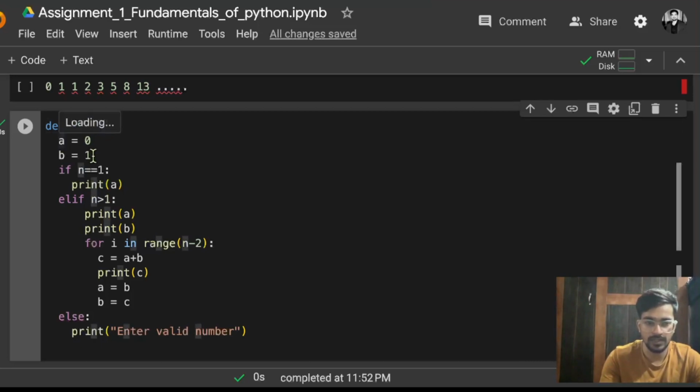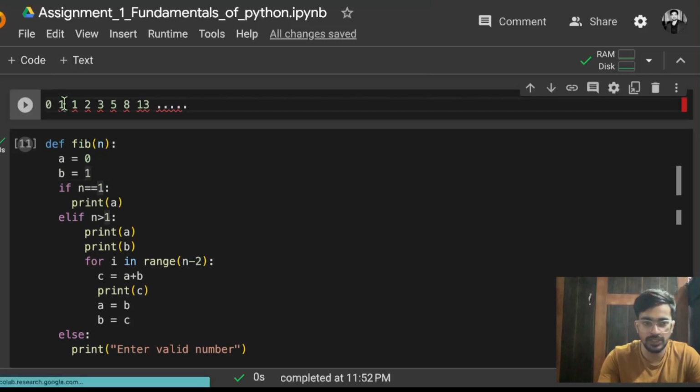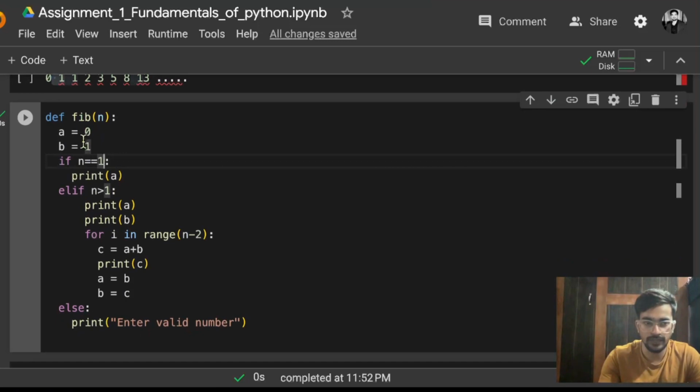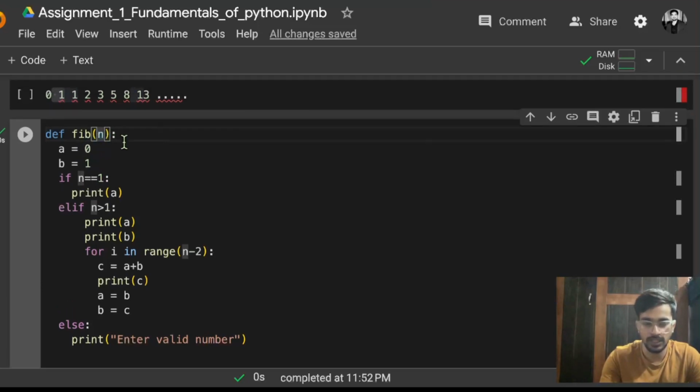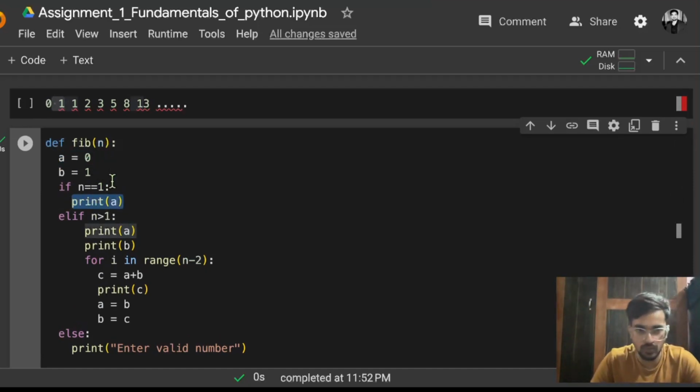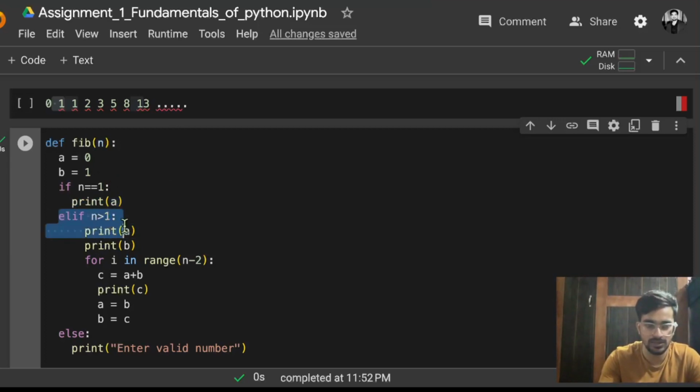Then first of all I'm initializing two variables, a equals 0, b equals 1. Why am I initializing that? Because I've already said that the initial two numbers are fixed, so we need to fix those two numbers, 0 and 1. Now let's say someone is simply passing n equals 1, so what will happen? He just wants a single term of the Fibonacci series. So simply it should print a, so that is why I'm printing a. If someone asks for 2, it should print a and b, but that can be handled in another condition, so that is why I'm not giving a separate condition for n equals 2.